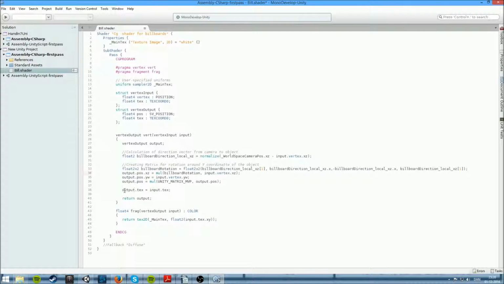And then we do the same as we did with the y and w coordinates, but with the texture, and we return the output. The last thing we do out here is for the frag, for the texture, where we simply take the main texture as we have applied, also up here in the uniforms. We return it back with the x, z, y coordinates. We don't use this in any way, so we just return it back so that it fits.